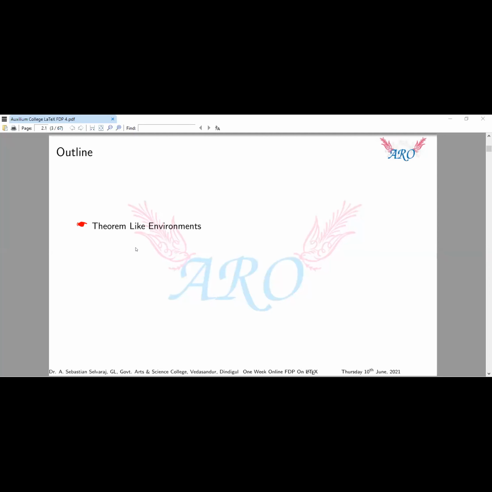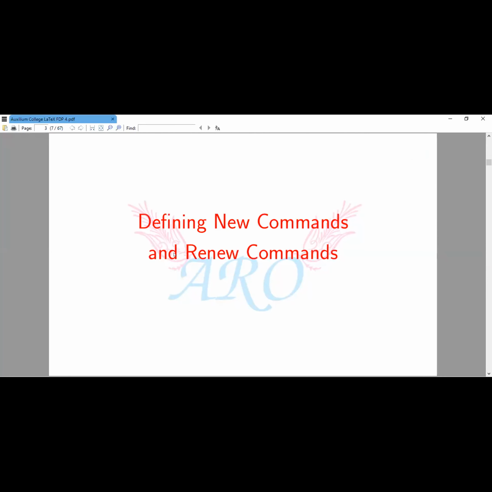In today's class, we are going to learn how to type theorem-like environments. The next one, plotting 2D functions: how to draw a graph for a mathematical function, 2D and also 3D. Then MATLAB code in LaTeX: how to insert MATLAB code in LaTeX, only the code, not the execution. So the first one is defining new commands, how to define new commands and also how to renew an existing command.